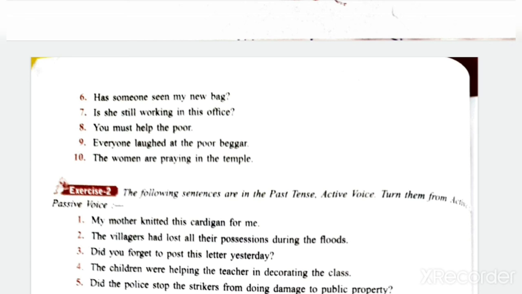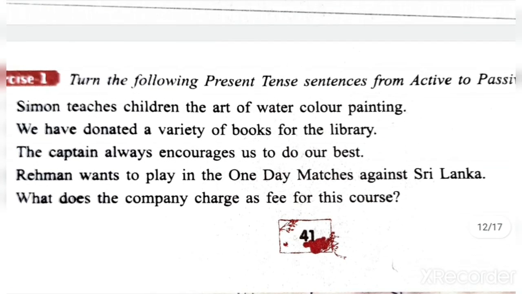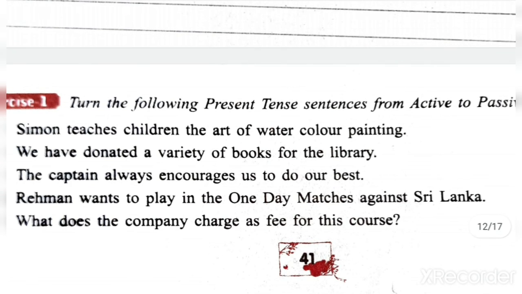Okay, so that's all for today. I hope you understood all these things. Revise present tense, all three present tenses for active and passive voice, and revise past tense as well. In next lecture I will explain active passive voice past tense.